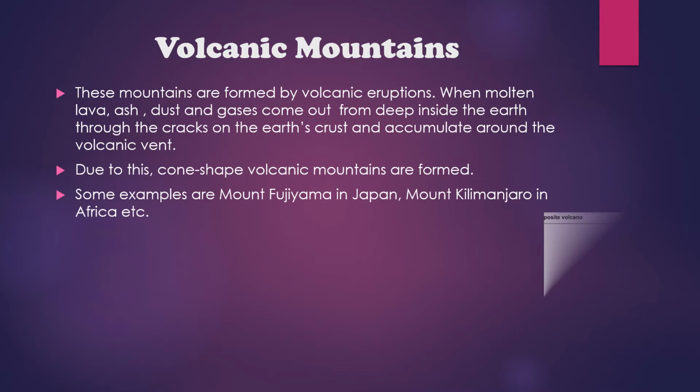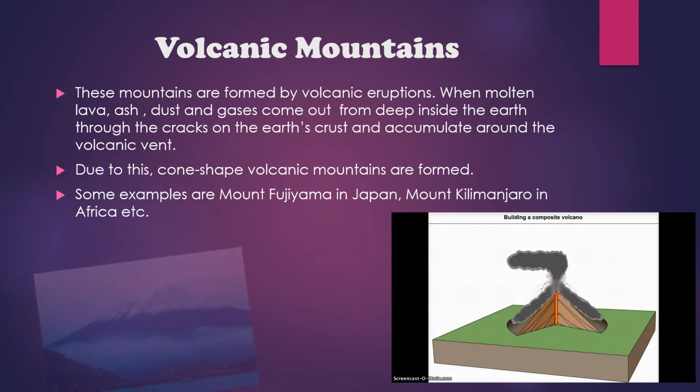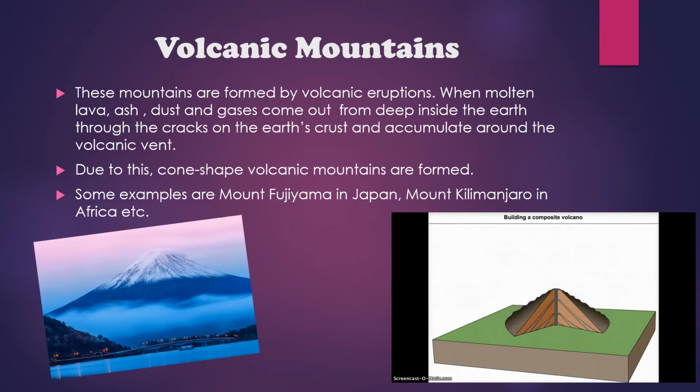Volcanic mountains. These mountains are formed by volcanic eruptions. When molten lava, ash, dust and gas come out from deep inside the earth through the cracks on the earth's crust, they accumulate around the volcanic vent, and due to this, cone-shaped volcanic mountains are formed. Some examples are Mount Fujiyama in Japan, Mount Kilimanjaro in Africa, etc.